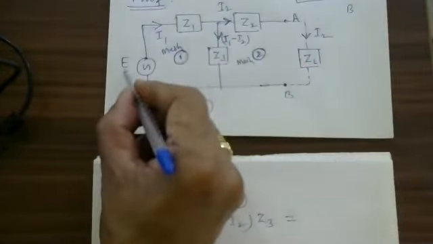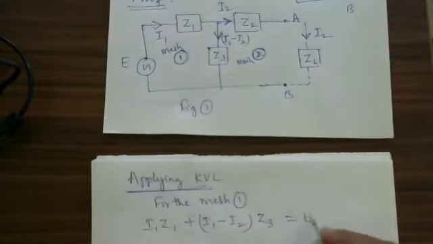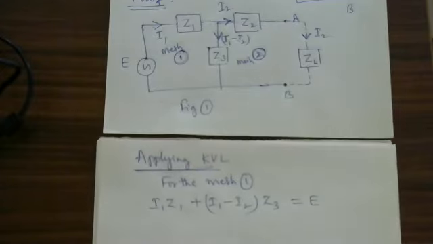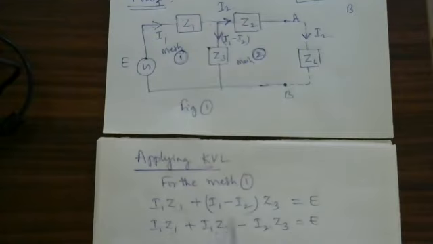In this mesh, EMF is equal to E. Now, let us multiply this: I1 into Z1 plus I1 into Z3 minus I2 into Z3 is equal to E.